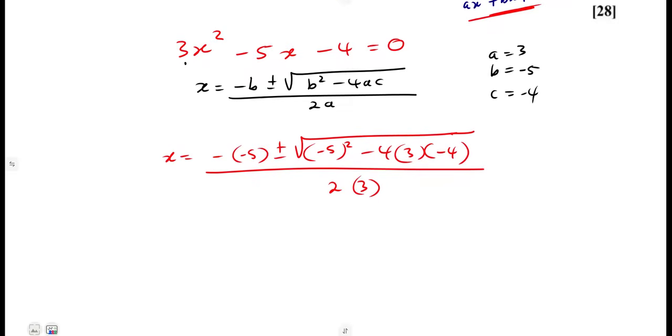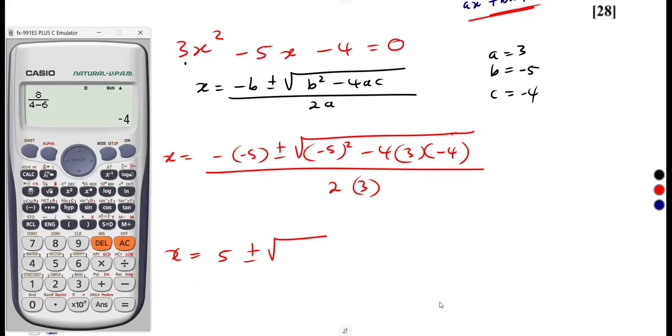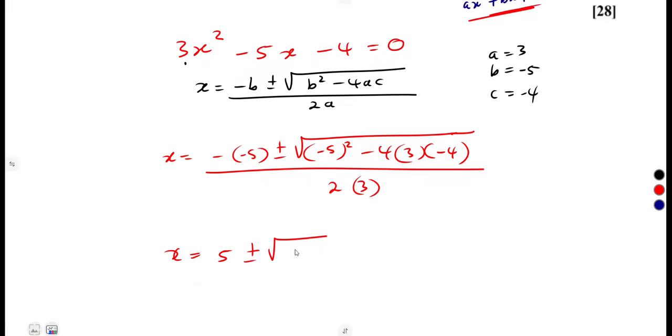From this simplification, the negative becomes a positive. Simplify the numbers under the square root: negative 5 squared minus 4 times 3 times negative 4. That gives us 73 under the square root. And 2 times 3 is 6.